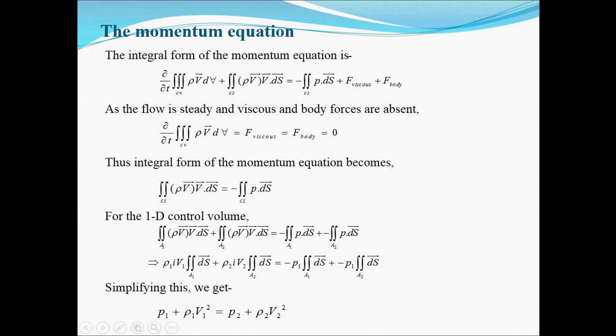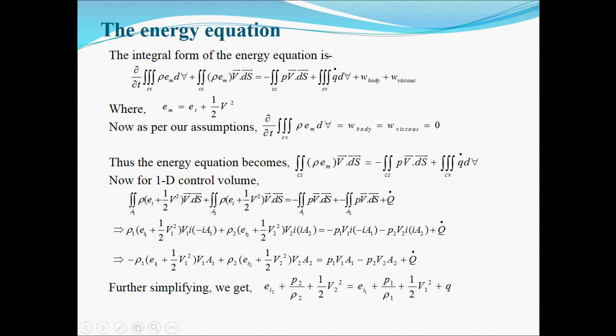can remove the partial derivative of time, and we get this equation simplified to the surface integral of momentum equal to the surface integral of the pressure force term. And when we simplify, we get that the impulse function is constant, that is P plus rho V square is